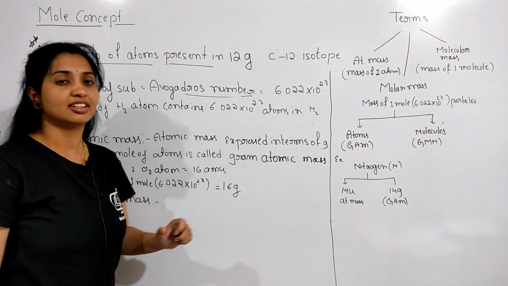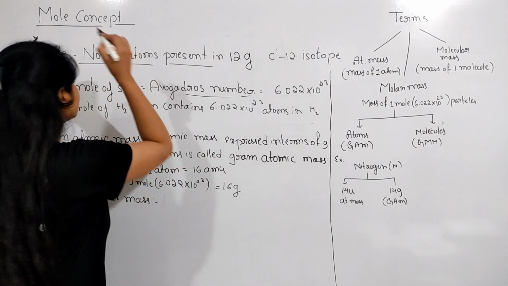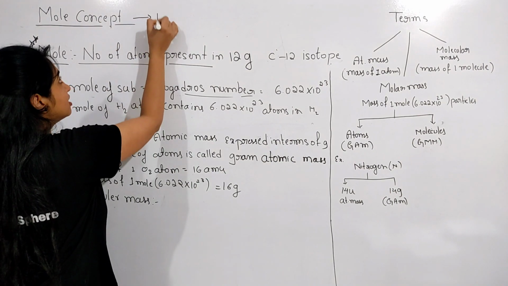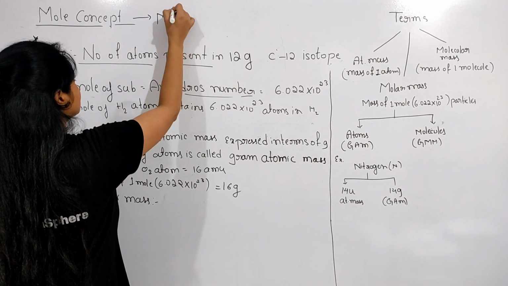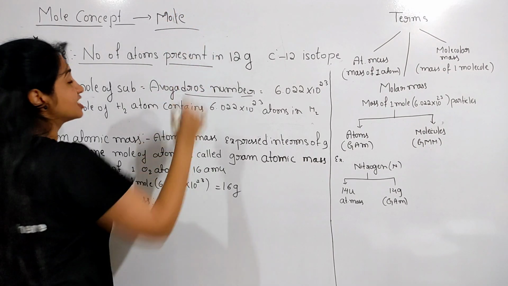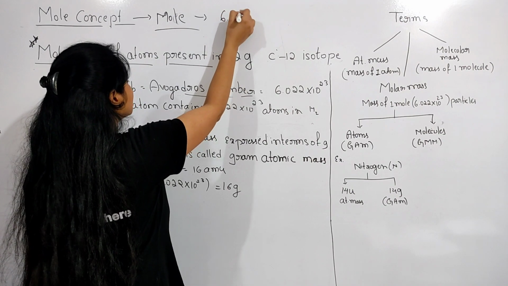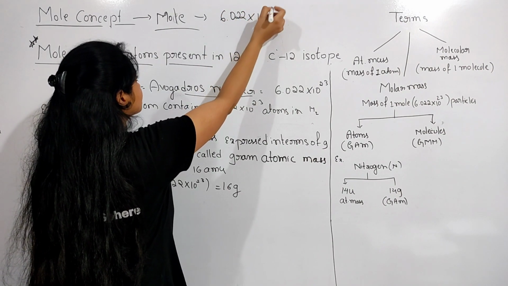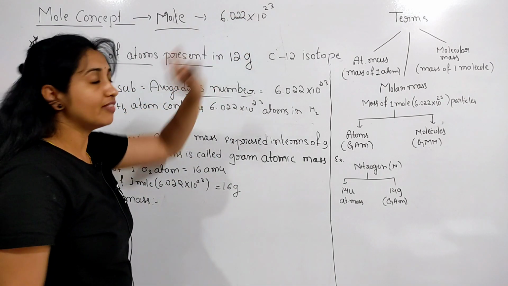Already you know the meaning of mole, which I told in previous classes. So what is the meaning of mole here? Mole is nothing but just a number. So what is that number? It is 6.022 into 10 raised to 23. So this is the mole value.